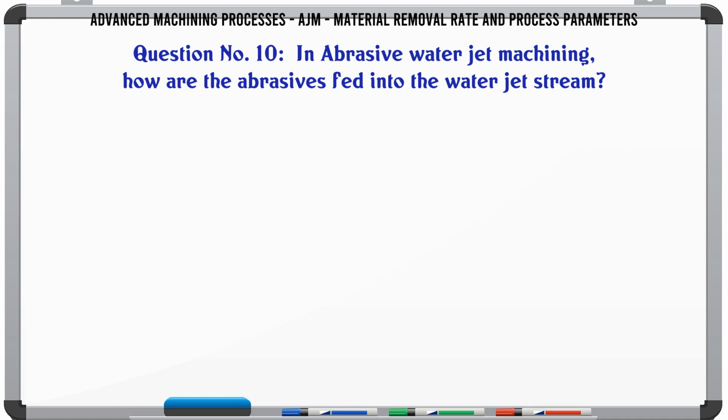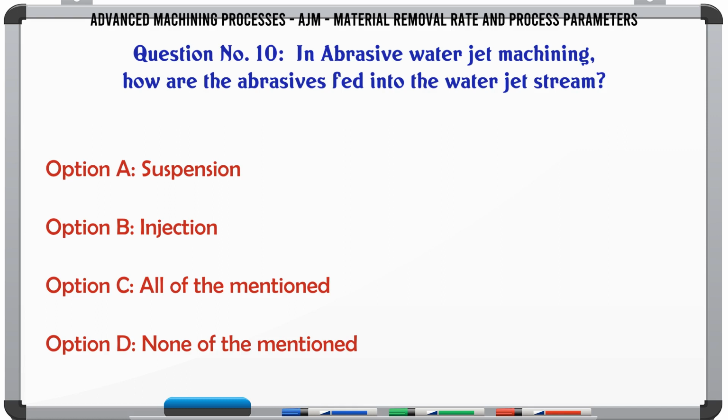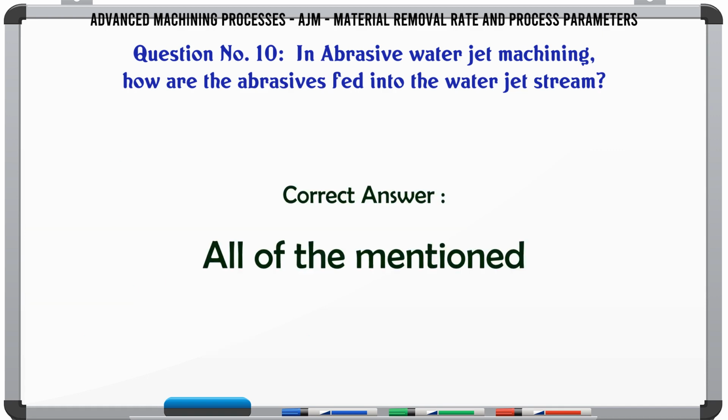In abrasive water jet machining, how are the abrasives fed into the water jet stream? A suspension, B injection, C all of the mentioned, D none of the mentioned. The correct answer is all of the mentioned.